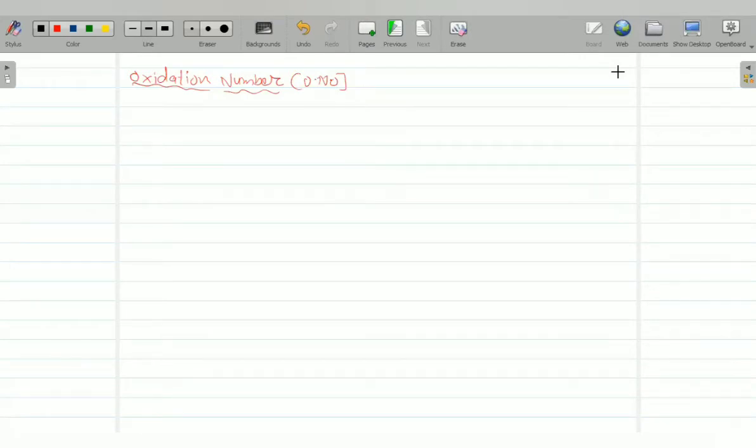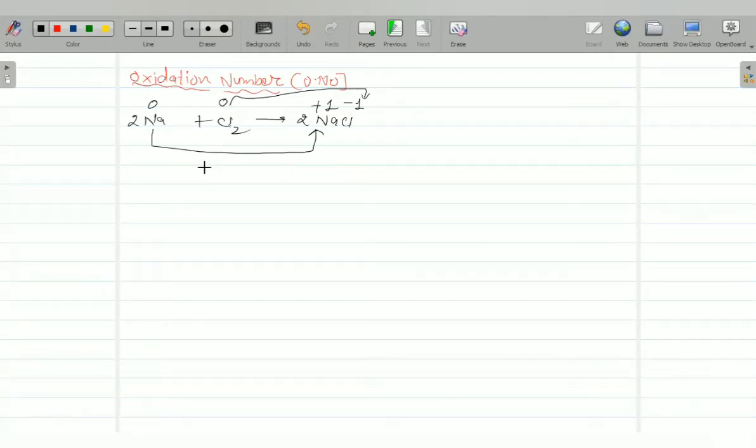Suppose we write Na plus Cl2 gives NaCl. Here the valency of sodium is 0 because a neutral atom has 0, and chlorine also has 0. Here sodium is plus 1 and chlorine is minus 1. So we can say here valency is increasing, here valency is decreasing, right?